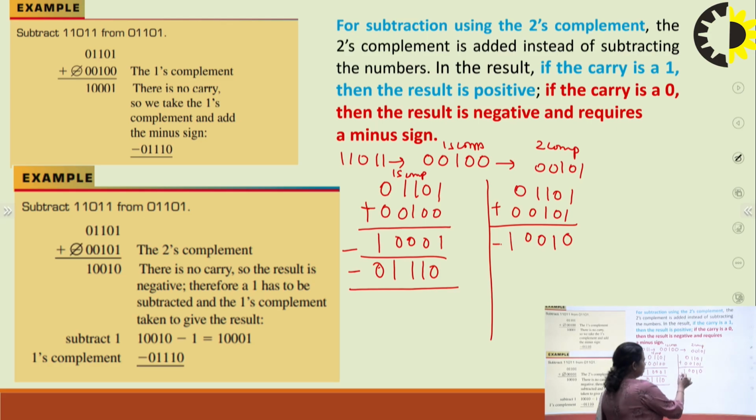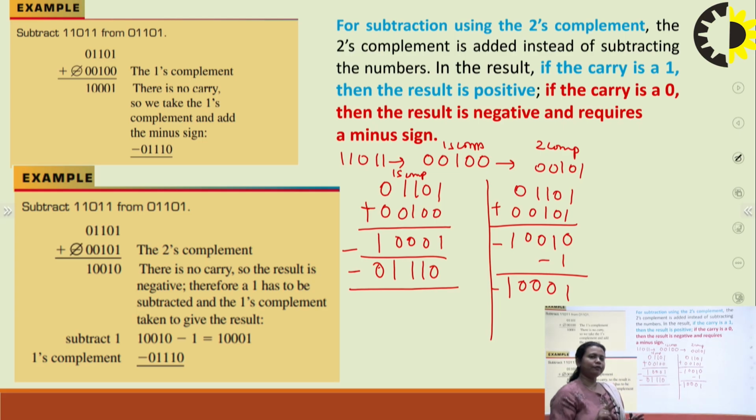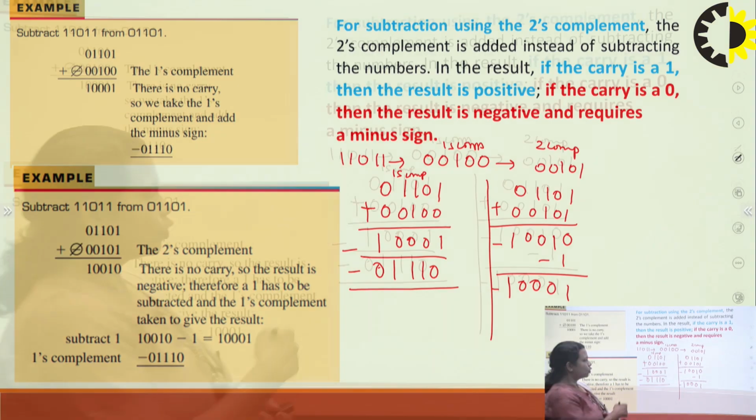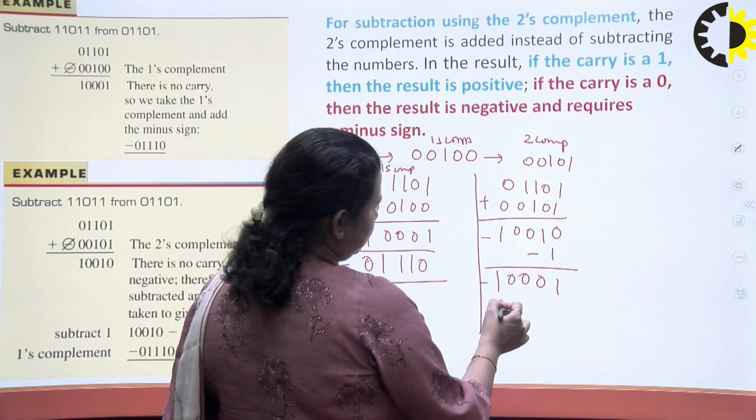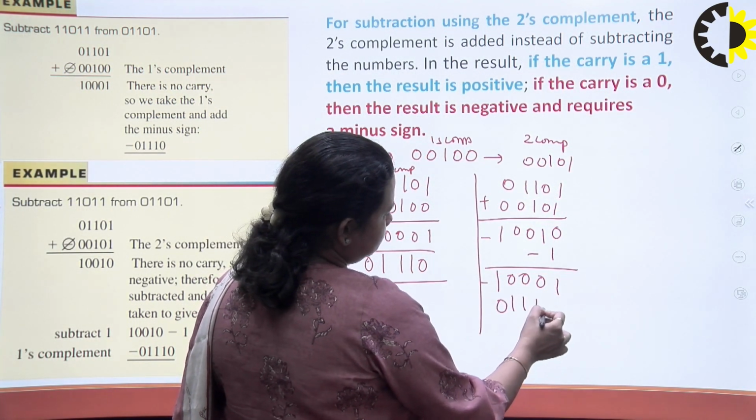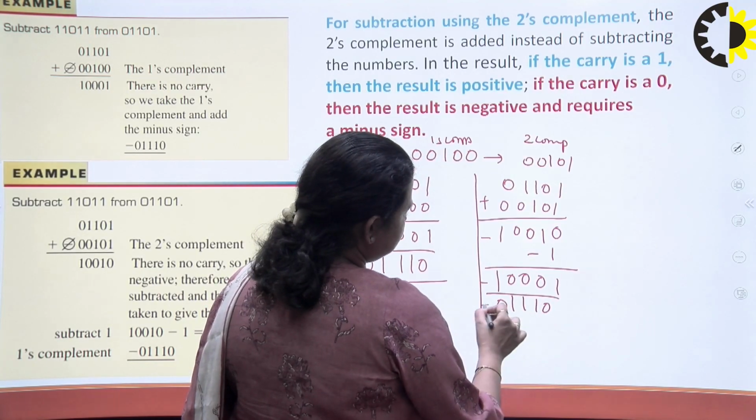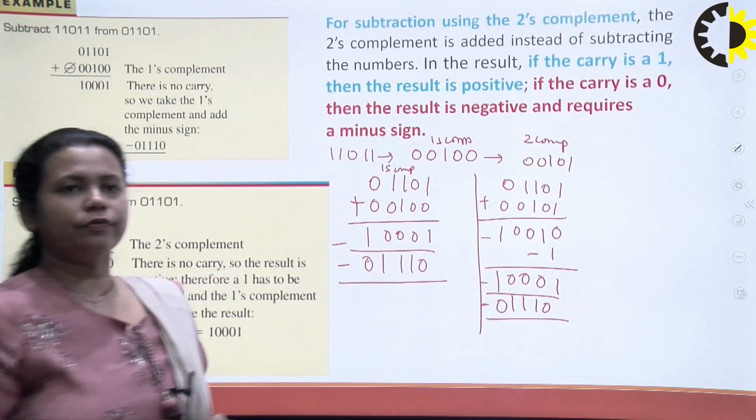Now what I will do for finding the 2's complement, I just subtract the 1, because the one which I have added for 2's complement, I will just subtract it. So on subtracting, you will get 1 0 0 0 1. Right? Now if I am using 2's complement, first I have to subtract 1 and then I have to complement all the bits. So on complementing, we'll get 0 1 1 0, and this is negative. So this is your final answer.